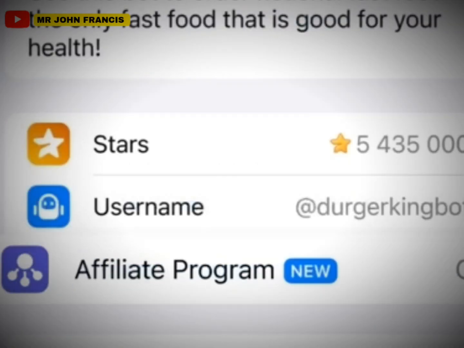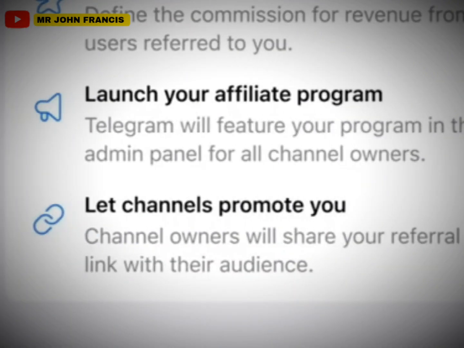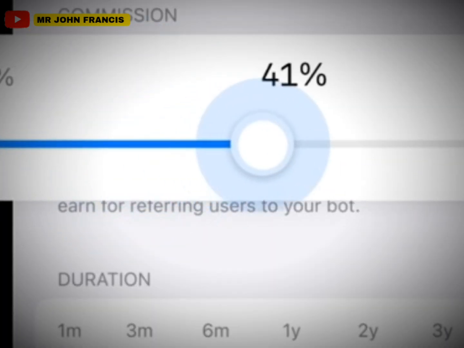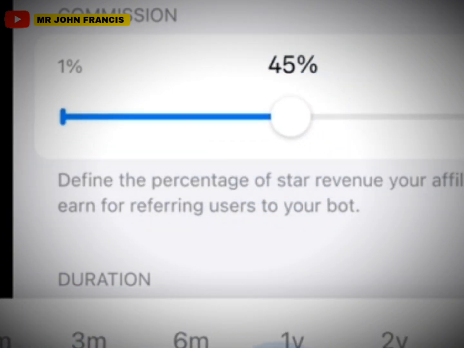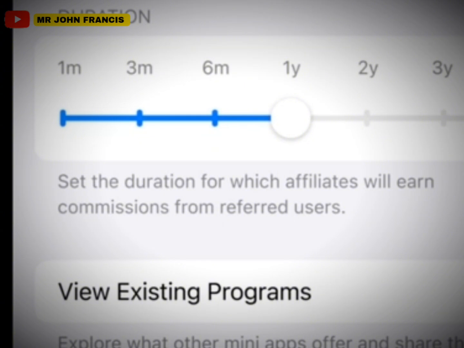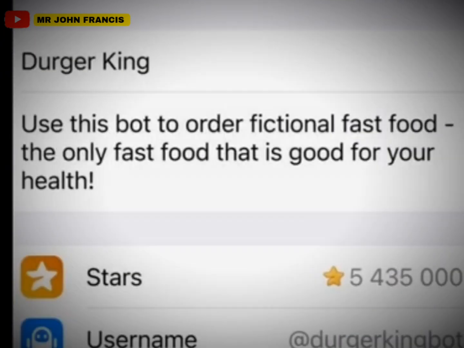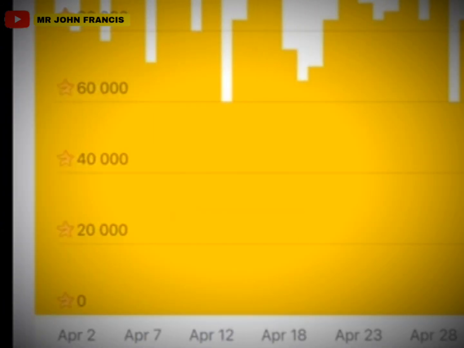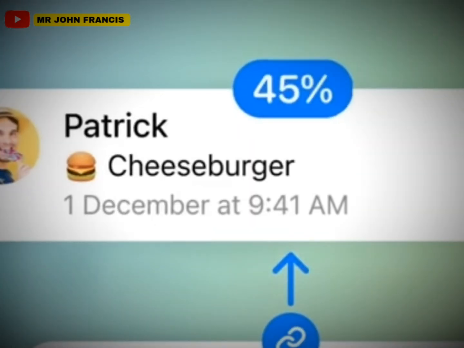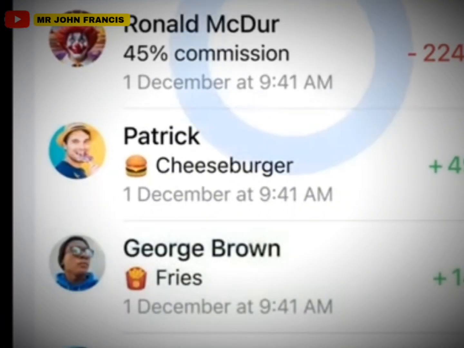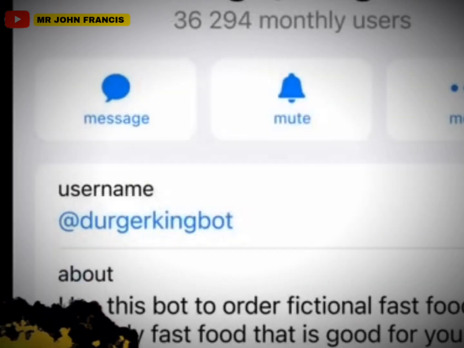Okay, so Telegram just introduced an affiliate marketing program that allows users and channel owners to earn money simply by promoting bots and also mini apps. I know recently you've been hearing about Telegram mini apps, Telegram bots, and all of that. So if you are able to promote some of these mini apps that were developed by individuals, then Telegram is going to pay you a commission for doing that.